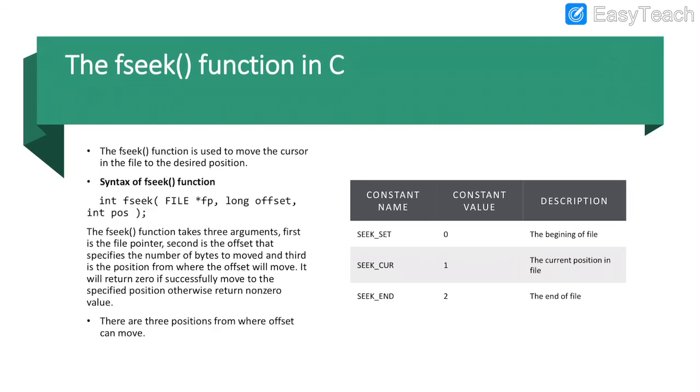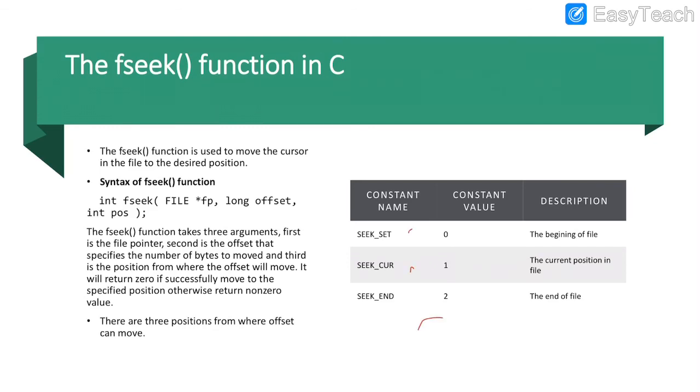First the file pointer, second the offset, which specifies the number of bytes to be moved, and third the position from which the offset is measured. It returns 0 if it successfully moves to the specified position, otherwise it returns non-zero. Whenever we perform the fseek function, if it is properly executed, it returns 0; if not, it returns a non-zero value.